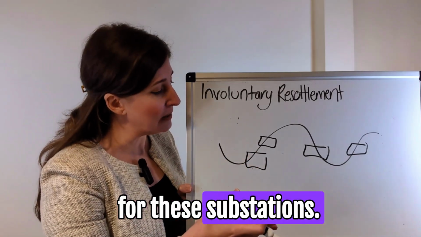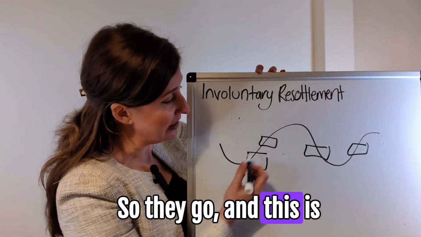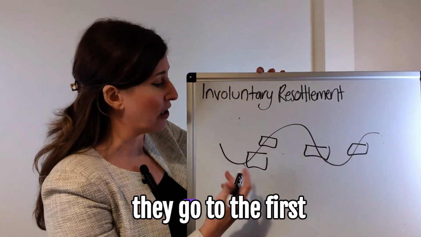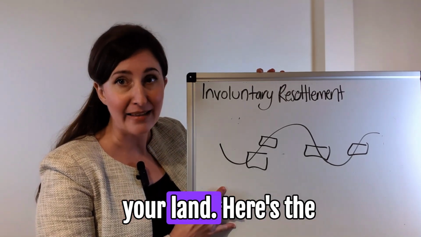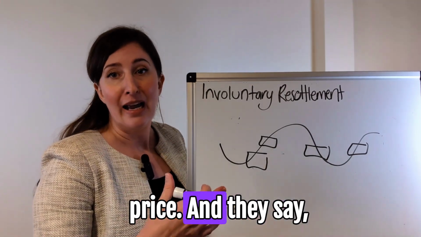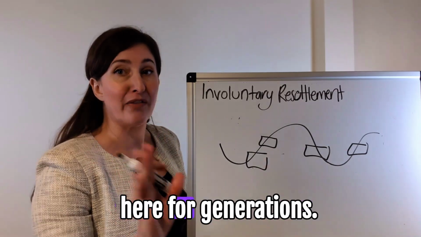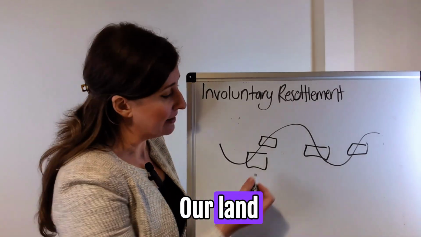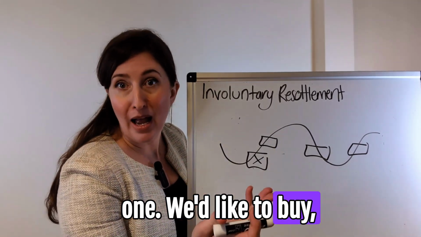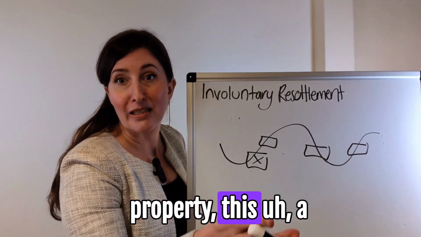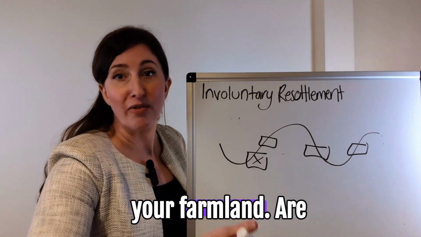And they decide, okay, we can use a negotiated settlement approach to acquiring the land for these substations. So they go, and this is farmland and they're different farmers. They go to the first farmer and they say, we would like to buy your land. Here's the price. And they say, no, I don't want to sell. I've been here for generations. We don't want to sell our land. And they say, okay. They go to the next one. We'd like to buy a certain amount of your farmland.